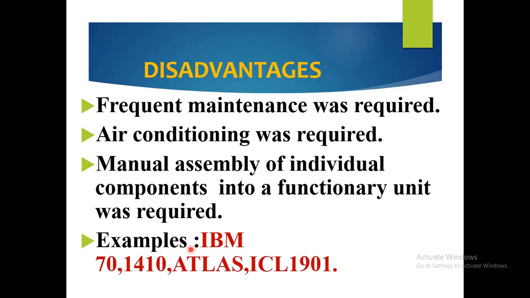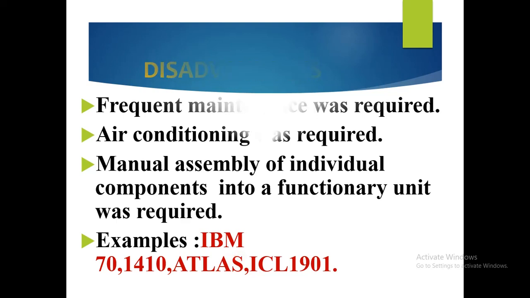Examples of second generation computers are IBM 7090, IBM 1410, Atlas, then ICL 1901. These are some of the well-known second generation computers.